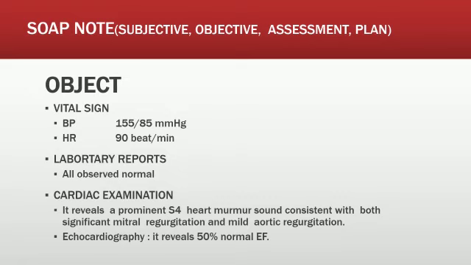Now after subject we have object. In case of object we have vital signs. In vital signs we have blood pressure and heart rate. Blood pressure and heart rate both are showing increased values as compared to their normal ones, which shows that there is some abnormality with this patient, and also there are laboratory findings which are considered to be